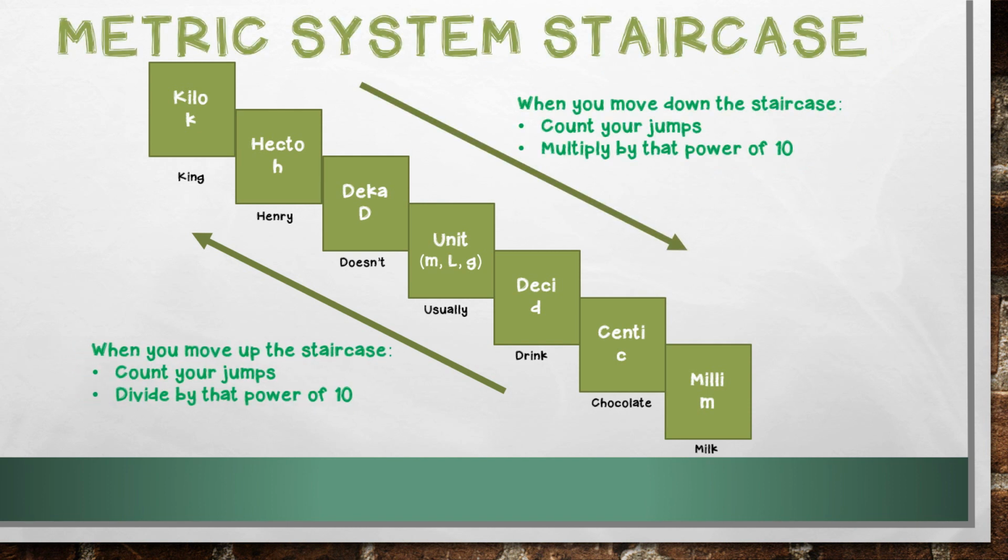As you can see, converting in the metric system is just like using powers of 10. If you can do powers of 10, the metric system is going to be very easy for you. It doesn't matter what your base unit is, if it is a meter, liter, or gram, you follow the same rules either way. You do need to remember the order, so I strongly encourage you to write down our fun little saying, King Henry doesn't usually drink chocolate milk. This will absolutely help you as you're doing your metric conversions. Good luck with your work!